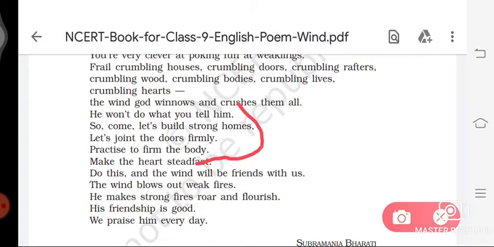As far as human life is concerned, the wind is a symbol of daunting difficulties and challenges that can be overcome only with strength,